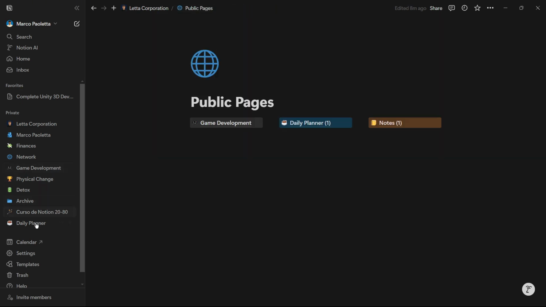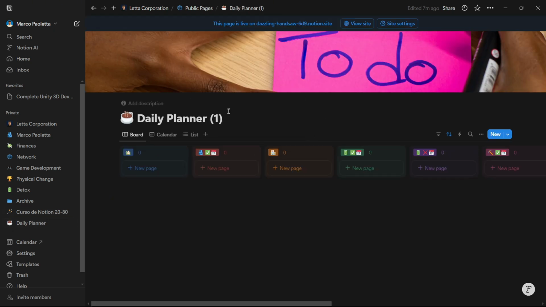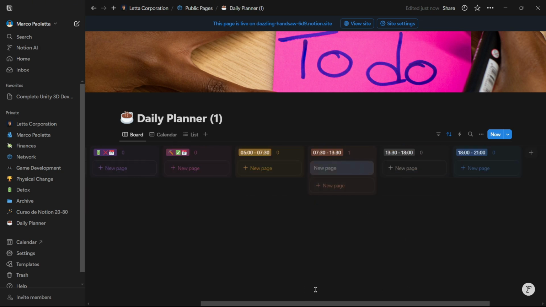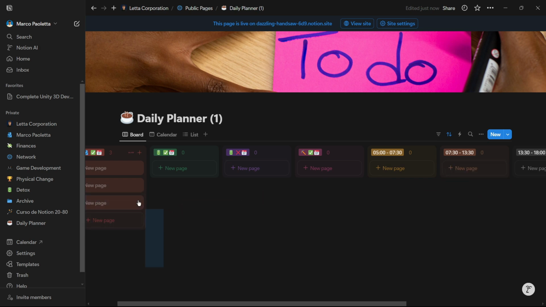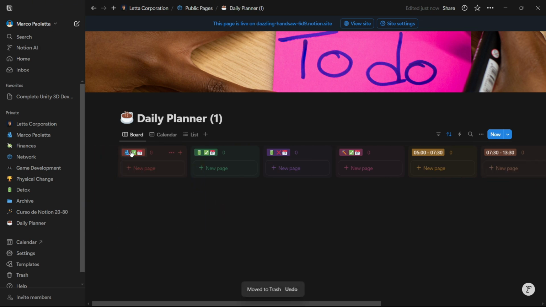And now for the other one that I want to show you, by the way, here is my actual game development tab, and actually my actual daily planner with personal information that of course isn't worth sharing with you. So I've got here this new one that doesn't have any kind of information. I've just deleted some sections that maybe you wouldn't need, so I only left the most important ones. Once again, here you can create as many cards as you want, and then you can drag and drop them as you complete them or whatever. So here we do have more sections, and they are explained with emojis in this case, these first four.